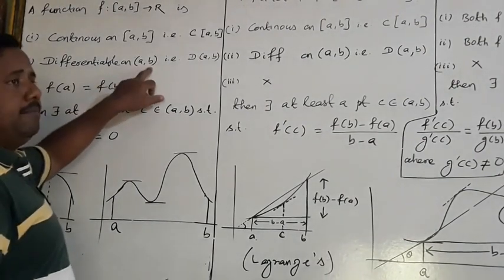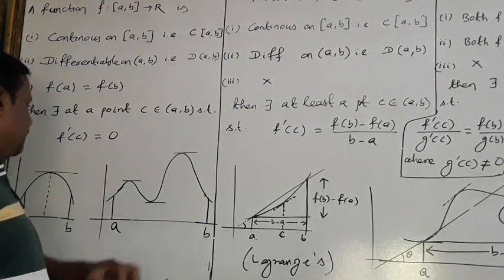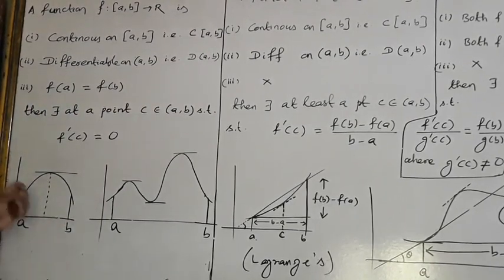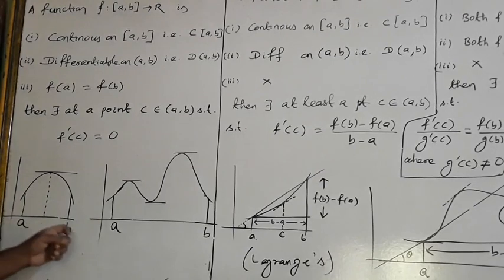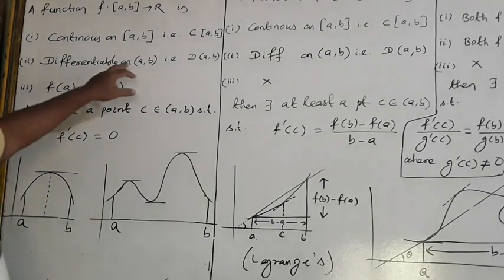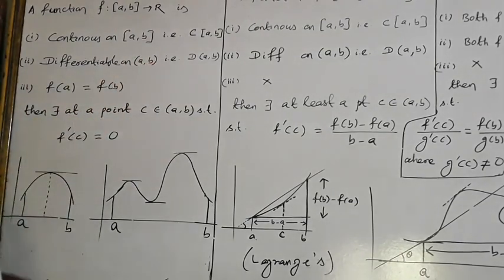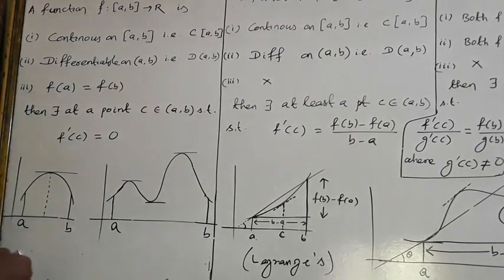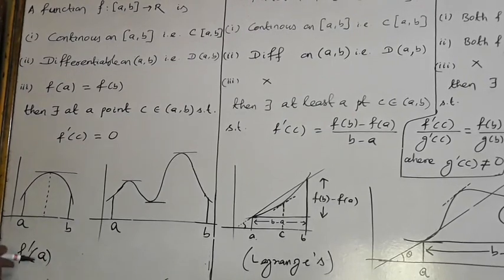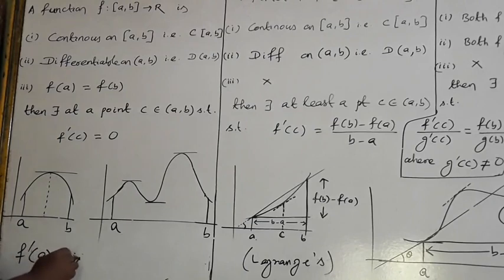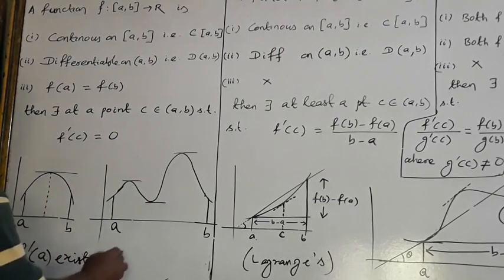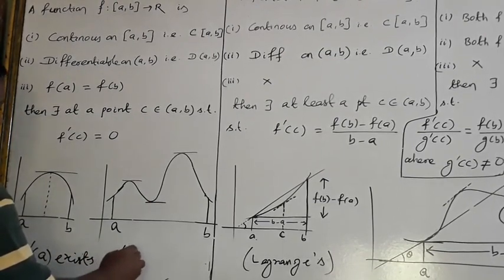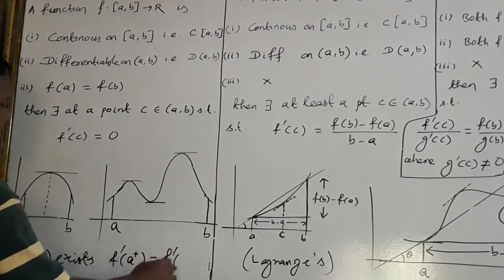Differentiable on AB means differentiable at all the points inside AB, not at the point A and the point B. Because suppose I am taking this as closed, then at the point A the function is differentiable. At a point, the function is differentiable means f dash A exists. If f dash A exists, then what will happen? Then f dash A plus should be equal to f dash A minus.